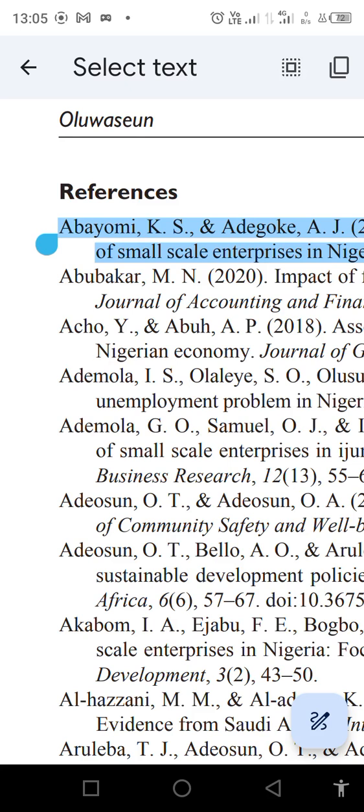But for OSCOLA, generally, no matter the kind of OSCOLA style you're using, the second line can never start from where the first line starts from. Now, there are always differences. We are using OSCOLA seventh. Therefore, OSCOLA seventh says that the second line must start under the fourth alphabet.